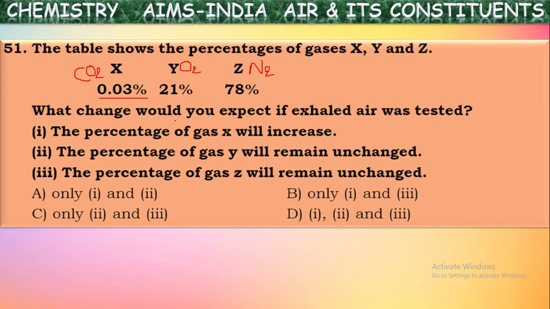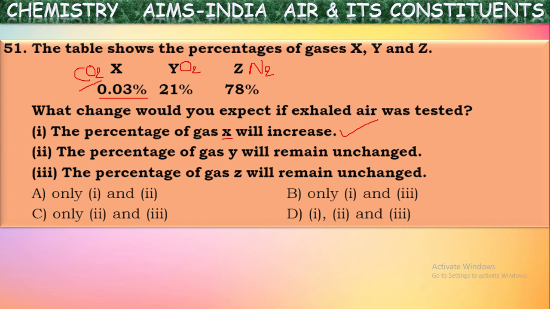Now let us see what change you would expect if exhaled air was tested. If this gas is inhaled and after respiration it is exhaled out, then the gas is collected and observed. The percentage of gas X will be increased. What is X here? Carbon dioxide. Yes, in the exhaled air there will be more carbon dioxide because oxygen gas will be consumed in the body. So the percentage of X will be increased because in the respiration process, carbon dioxide gas is released out.